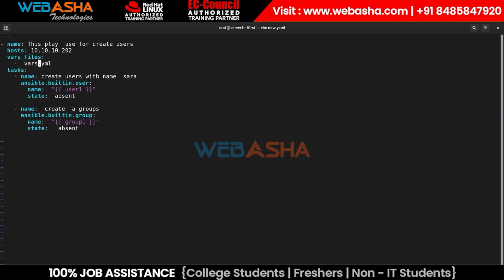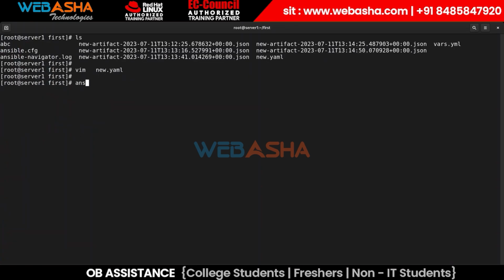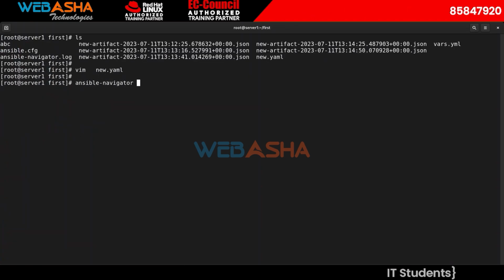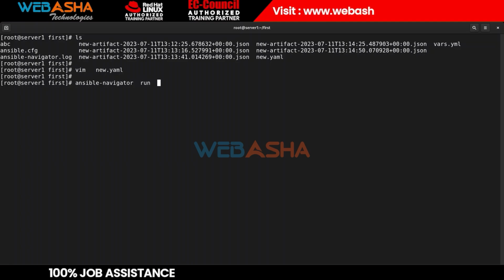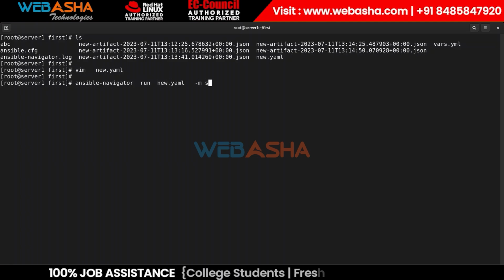If you have it somewhere else, then you can mention, for example, slash root slash abc slash state something. So this is my vars path. Done? Right? So you can mention it in that way. In my case, that variable file is in my current path, so I'm going to mention it that way. That's all, save and exit. Now try to run this playbook with the help of this navigator or maybe any mechanism, something like that, standard out and hyphen check.